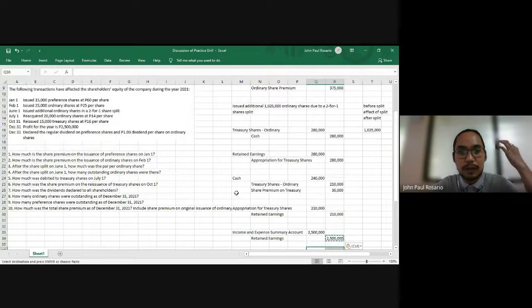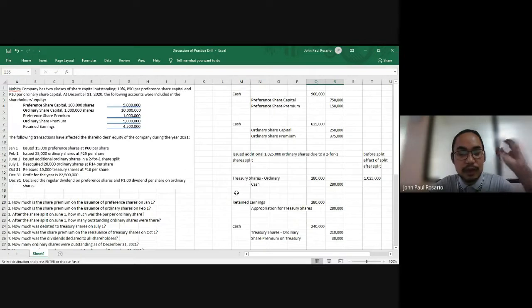There is a shortcut in computing the dividend per share of our preference shares. You simply multiply the preference rate by the par per share.